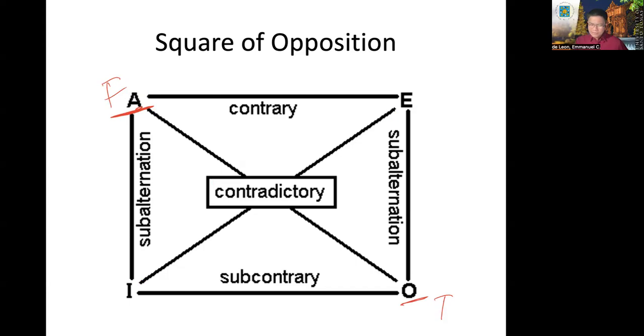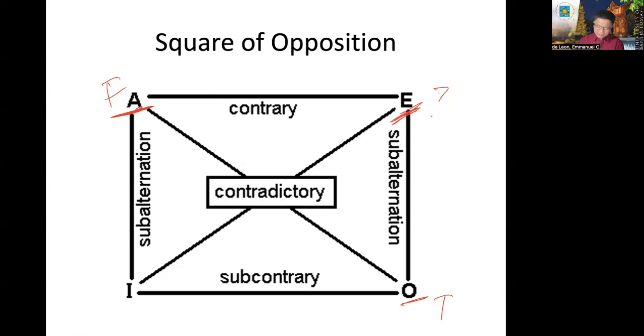What is the truth value of its superaltern? Subalternation. Okay, doubtful yan. Rule number 2 applies: if the subaltern is true, we cannot derive a conclusion. We are not sure about the truth value of the superaltern.